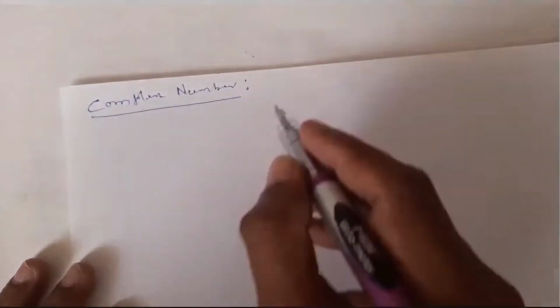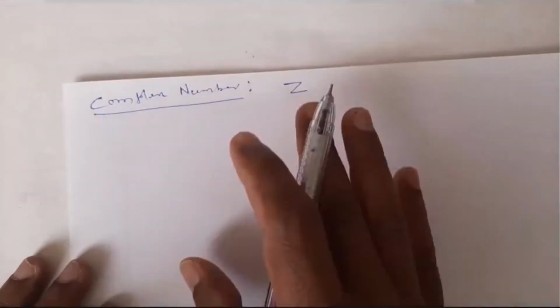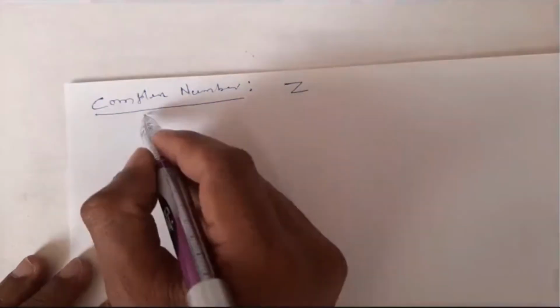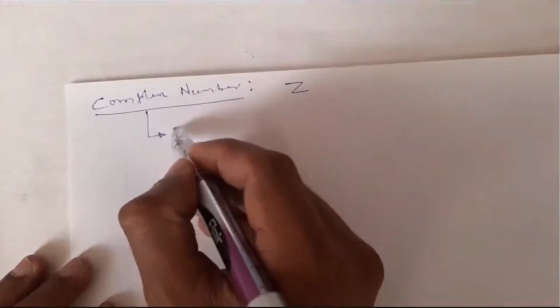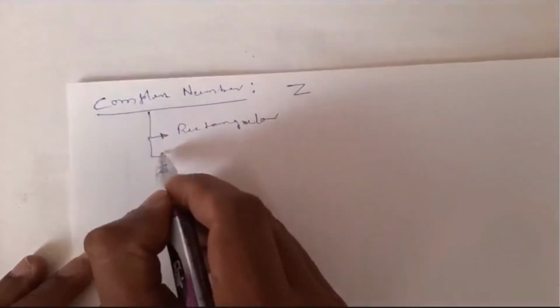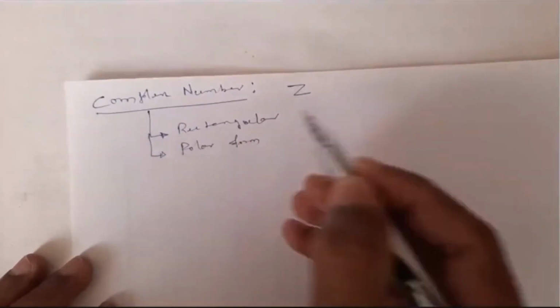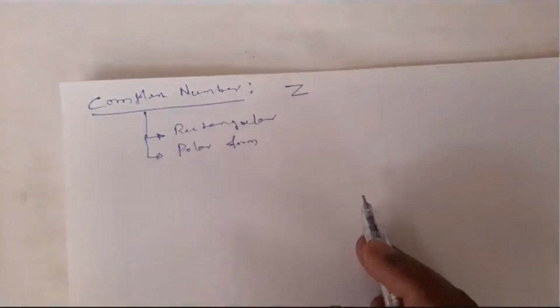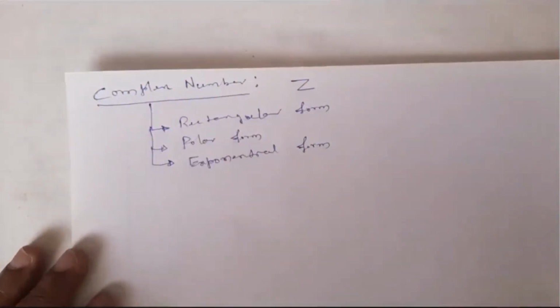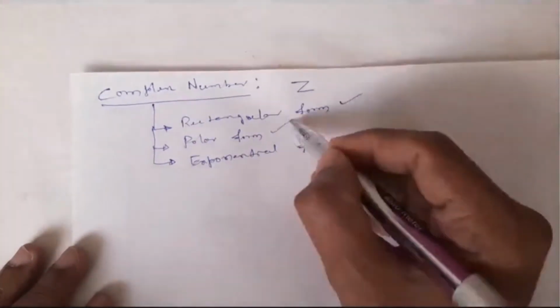A complex number can be represented by a capital Z, and it can be represented in three different forms: rectangular form, polar form, and exponential form.